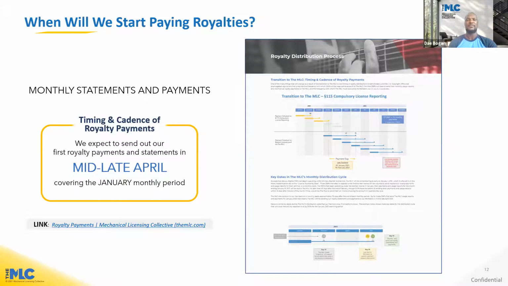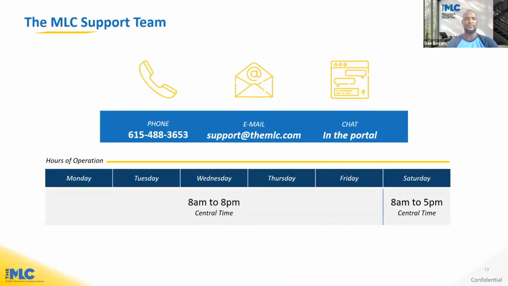The MLC's royalty payment cadence: we just did our first distribution last month in April, and now we're on a monthly distribution cadence. The way it works is royalties earned in a one month period, for example, January, is processed and paid out 75 days later. So that was in April. So our next payment in this month of May will be for February. The payment after that in June will be for March, and so forth.